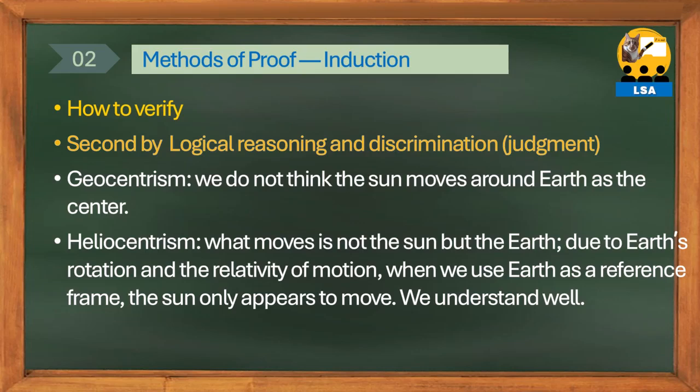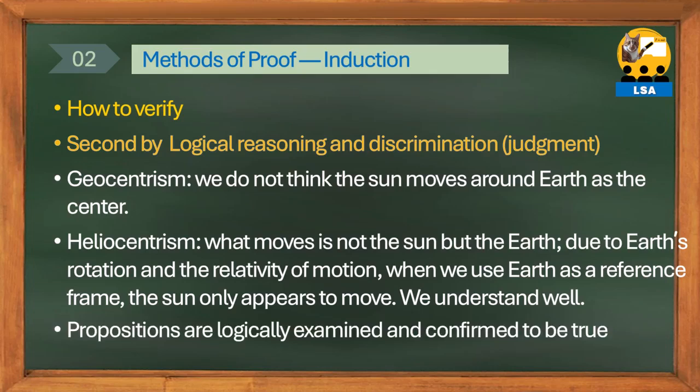However, due to the earth's rotation and the relativity of motion, the sun merely appears to move relative to the earth. Many propositions undergo logical verification to confirm their content is true. Applying logical thinking and discernment to the verification of inductive knowledge is the application of deduction, which we will look at later.